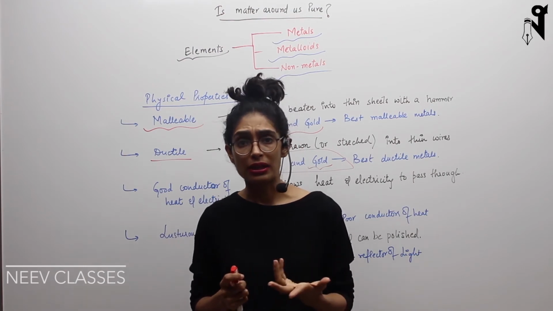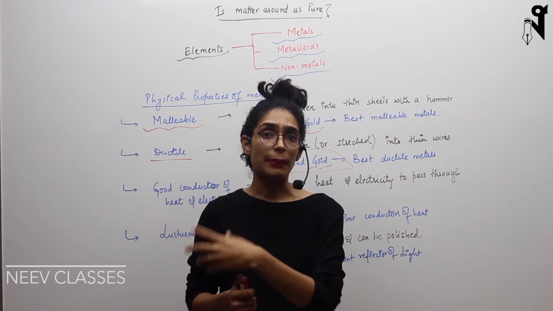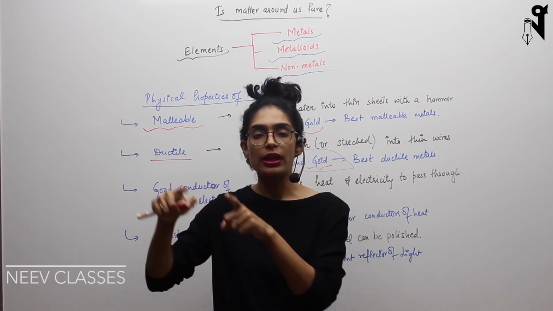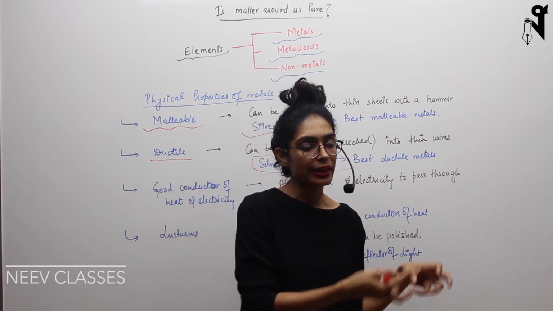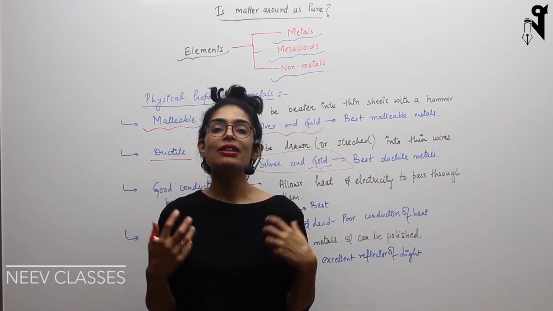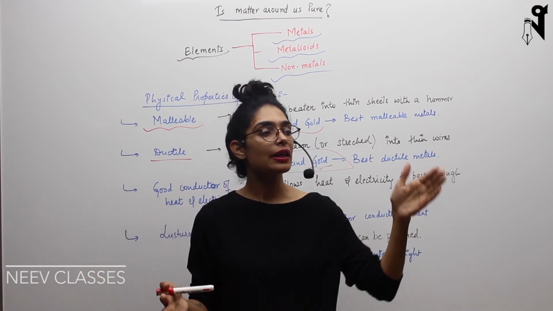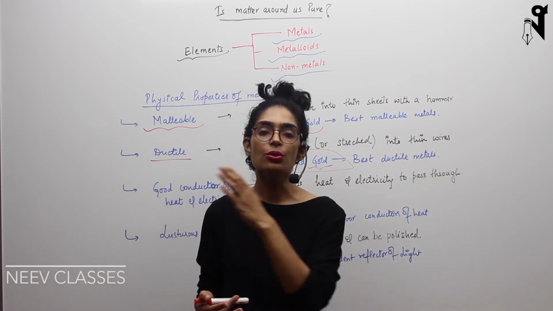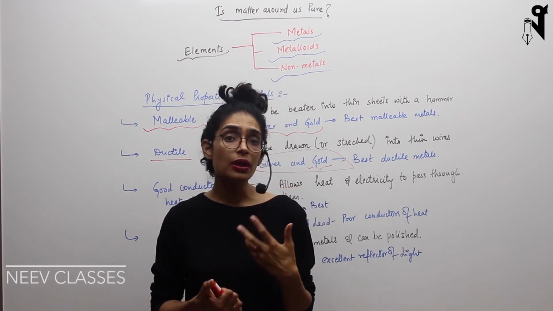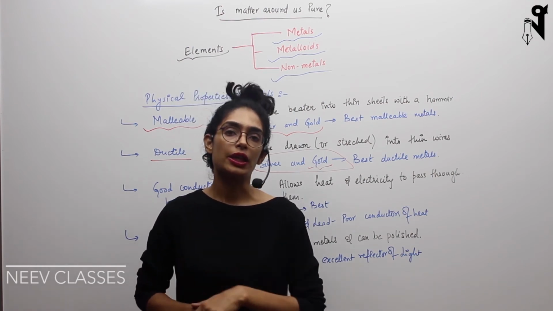Electrons are part of atoms, to be honest. They freely move inside the metal, and that movement of electrons helps in carrying electricity and heat from one place to another. So basically, free electrons inside the metal piece help in carrying electricity and heat from one end to another. How does it happen? Why does it happen? Right now we are not going into detail of it. You'll be learning it soon.